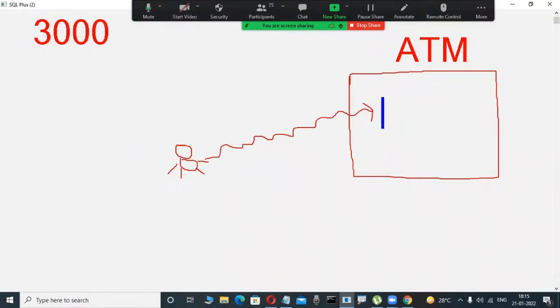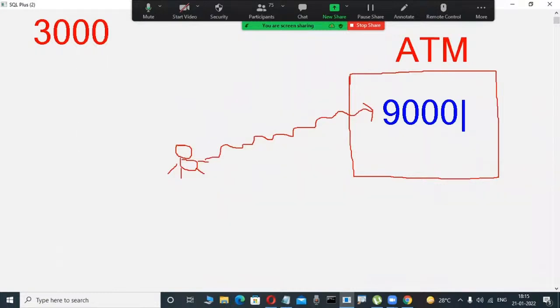Okay, fine, but 3,000 is my available balance. After inserting the ATM card, it will ask me to enter the amount. In that case, unfortunately, I mentally decided to withdraw 9,000 rupees. Now I try to withdraw 9,000 rupees.